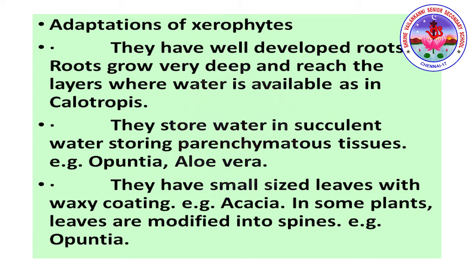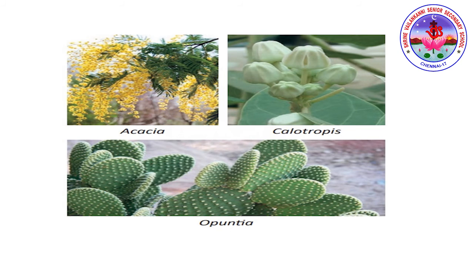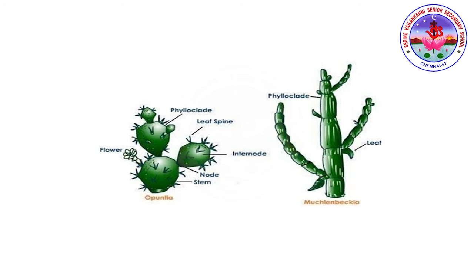Adaptation of xerophytes. They have well-developed roots. Roots grow very deep and reach the layer where water is available, as in Calotropis. They store water in succulent, water-storing parenchymatous tissue. Example, Opuntia, aloe vera. They have small-sized leaves with waxy coating. Example, Acacia. In some plants, leaves are modified into spines. Example, Opuntia. So these are the xerophyte examples: Acacia, Calotropis, Opuntia. So please have a look. And this diagram indicates Opuntia. So please have a look at the spine, leaf spine. The leaves are modified into spines.